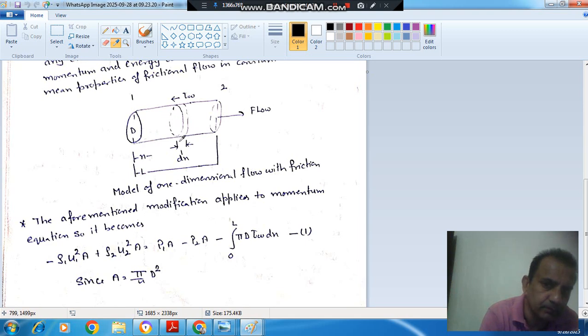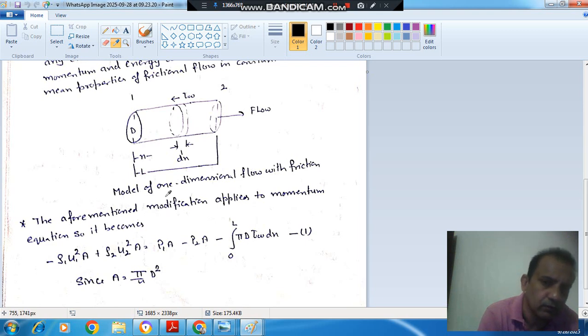So the area of this portion is pi d dx, and this is on this strip, so we integrate it within the limit 0 to L, then it will be total loss. So this is the new momentum equation in case of Fano flow or one dimensional flow with friction.